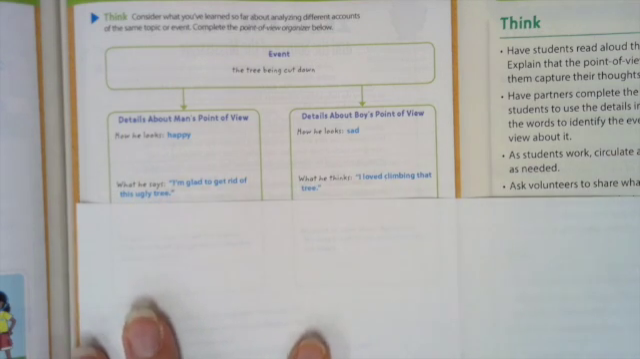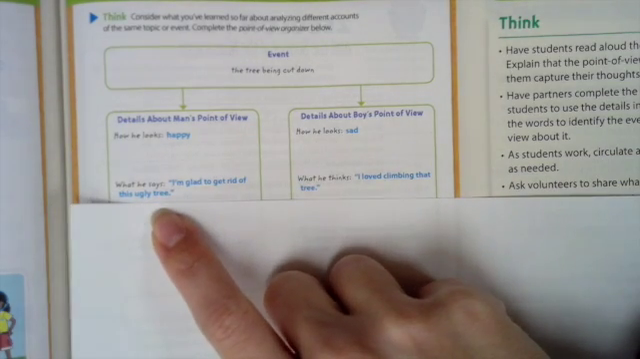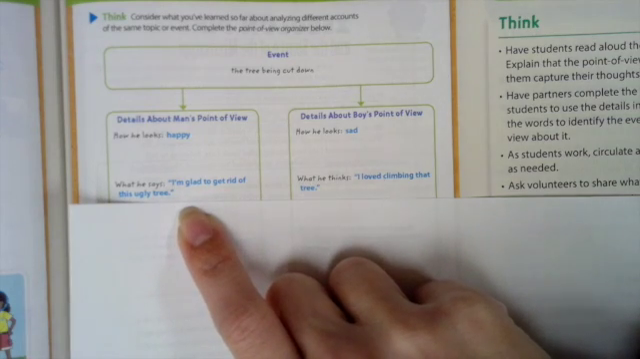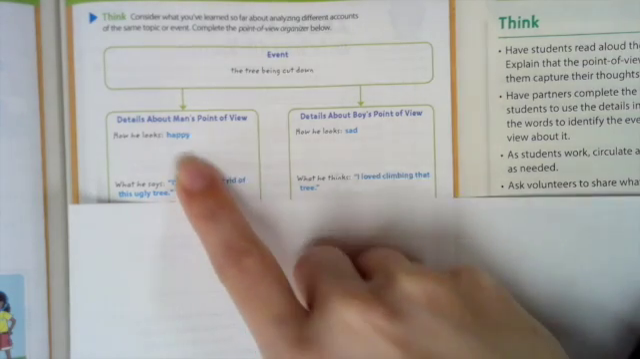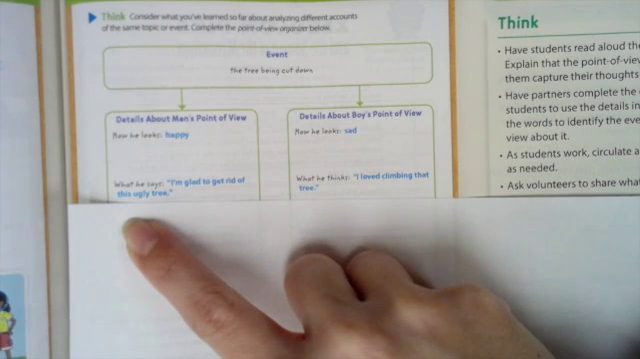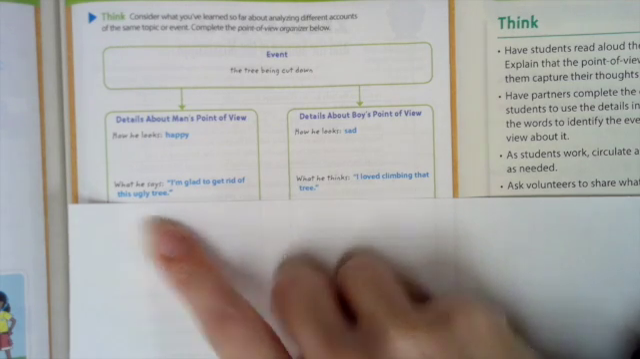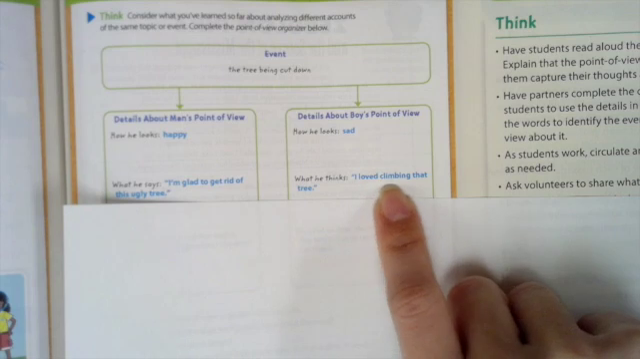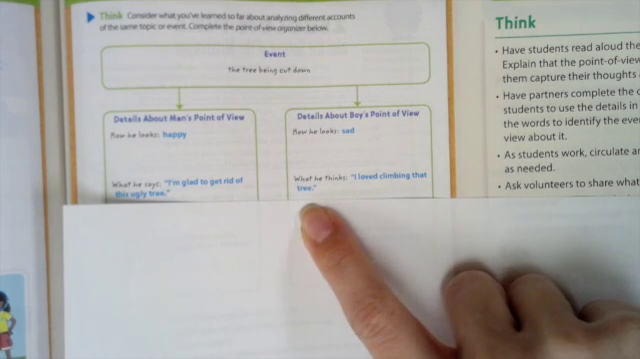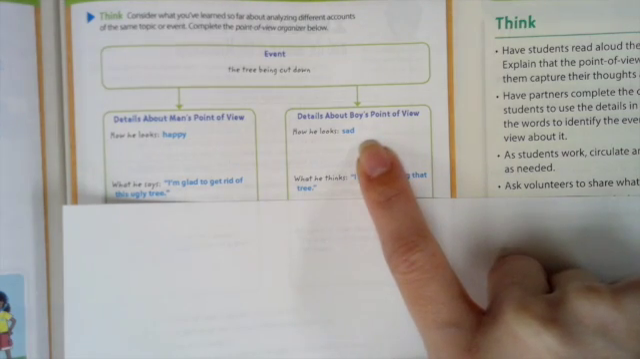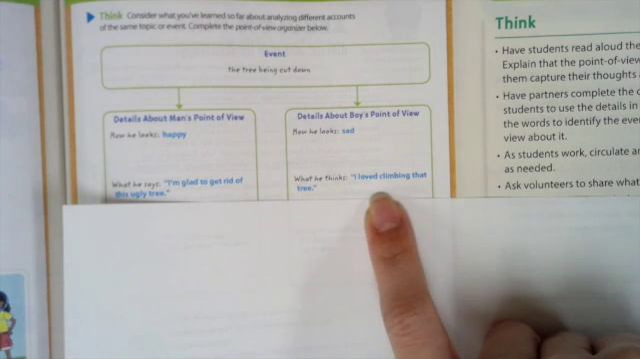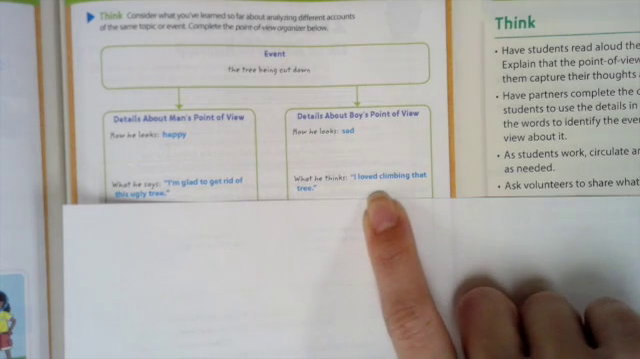What does he say? So the man is saying, I'm glad to get rid of the ugly tree. He's happy. He looks happy. He's saying he's glad. He's calling the tree ugly, so he wants it gone. The boy says, I loved climbing that tree. Why? So he is sad because if somebody's getting rid of something you love, that would make you sad.